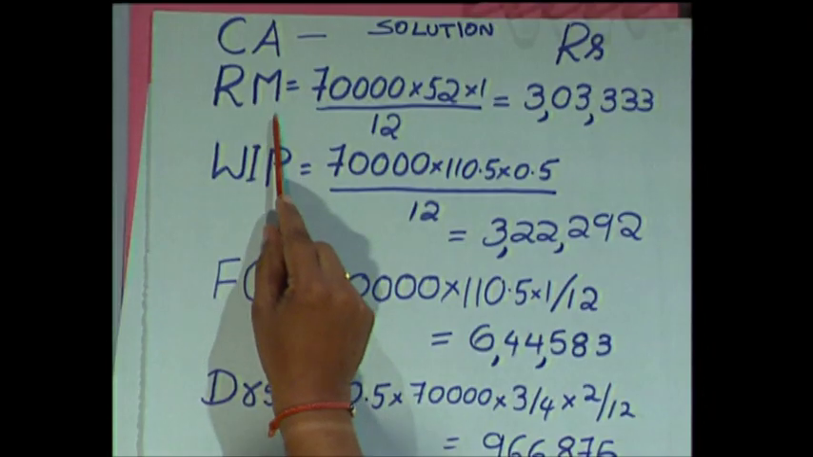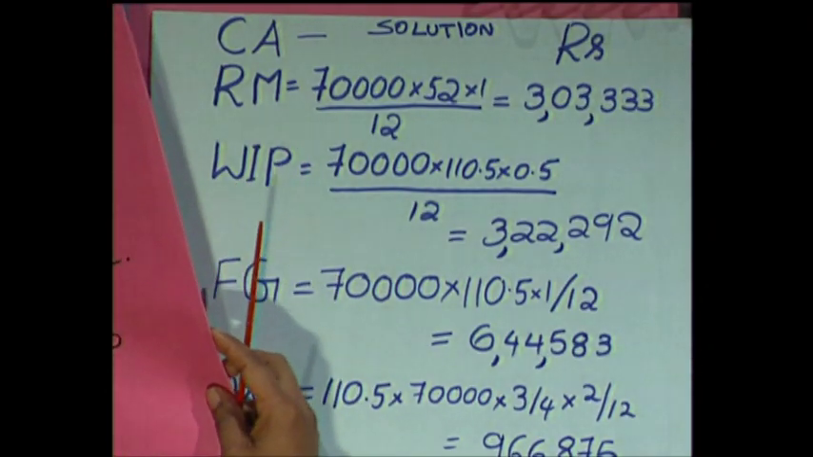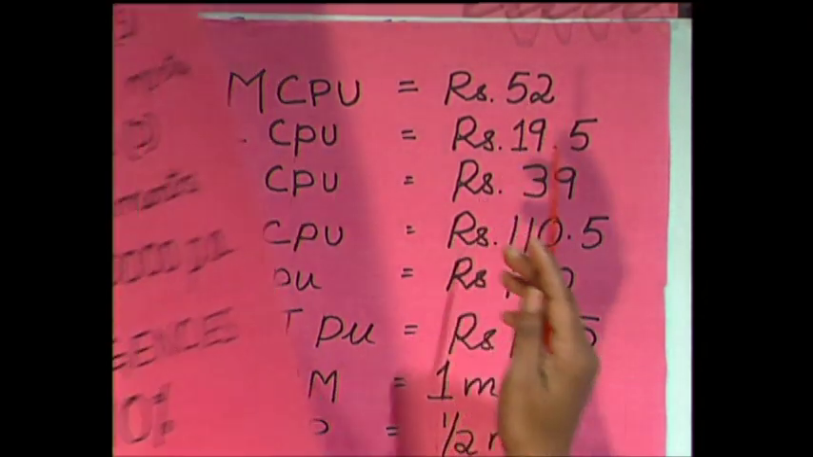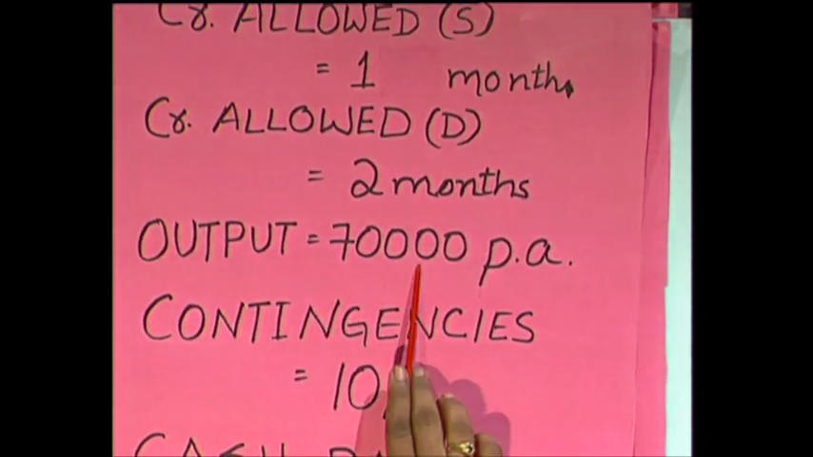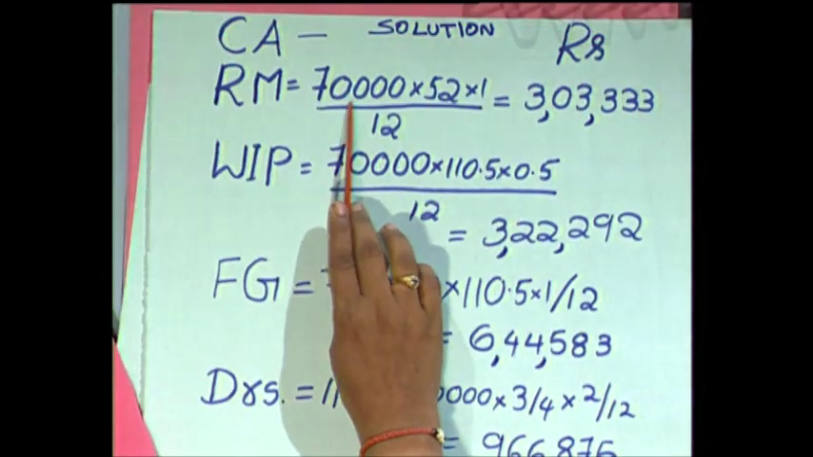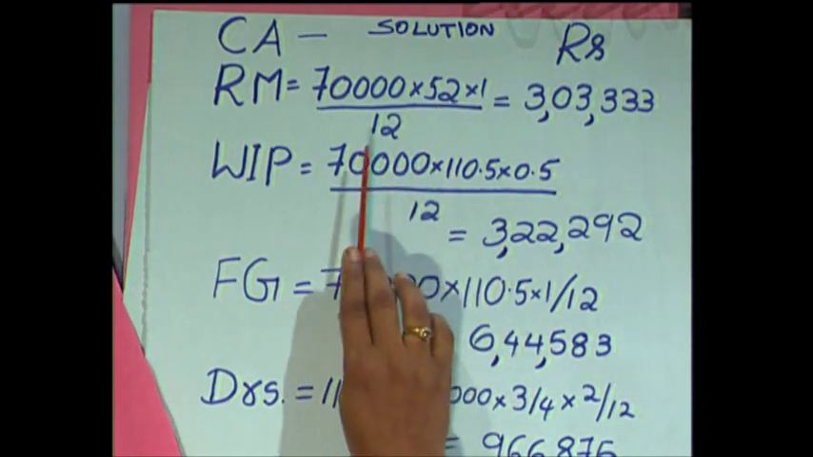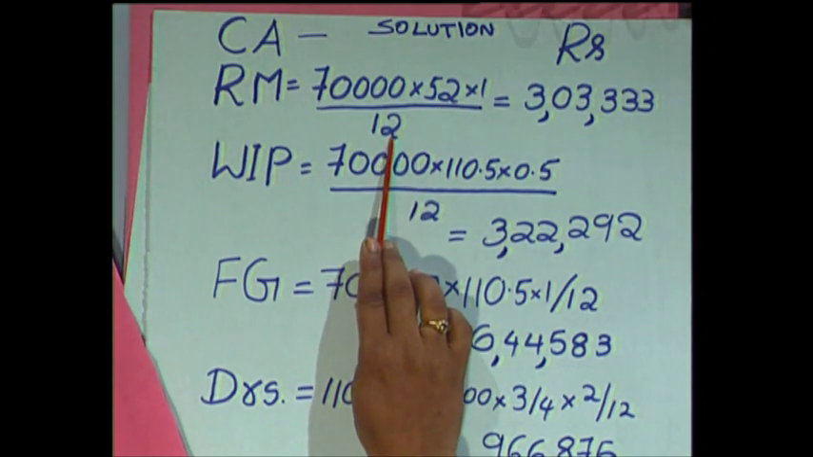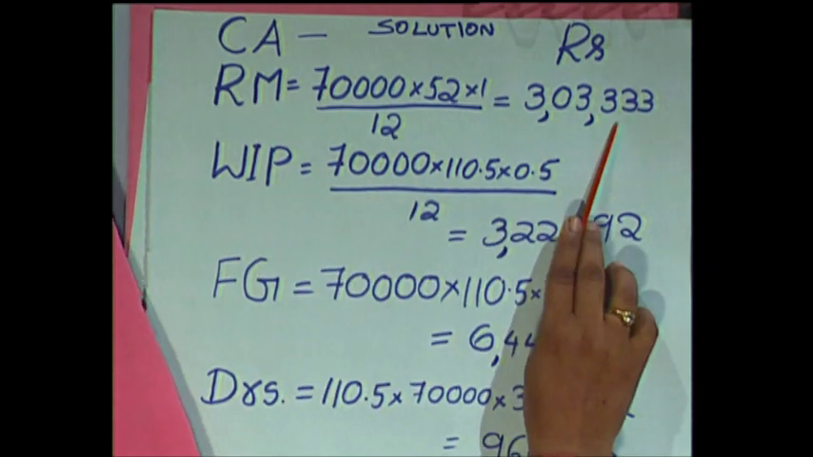Now, for calculating raw material, we should know the annual expenditure for raw material. Raw material cost per unit is given as 52, and total output in a year is given as 70,000. So raw material cost per annum would be 70,000 multiplied by 52. This is for 1 year, so divide by 12 months to get raw material cost for 1 month. The operating cycle for raw material is 1 month, so multiply by 1 month, and you get the raw material estimation as 3,03,333.